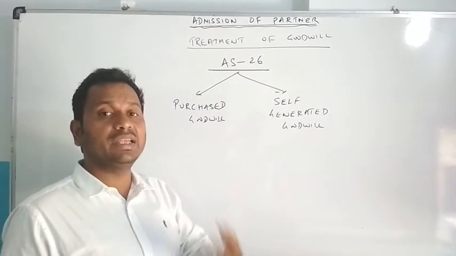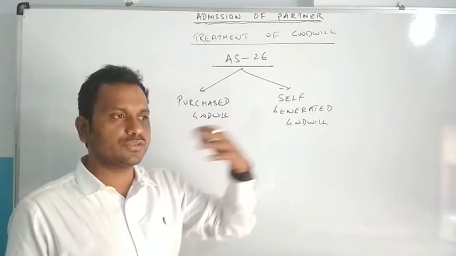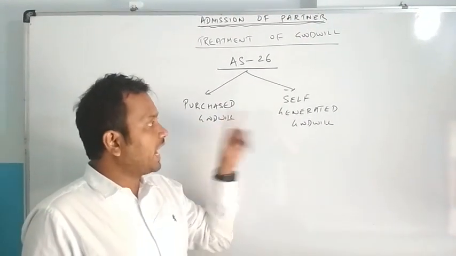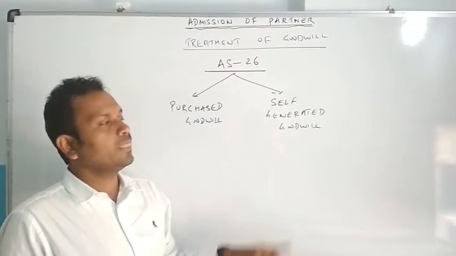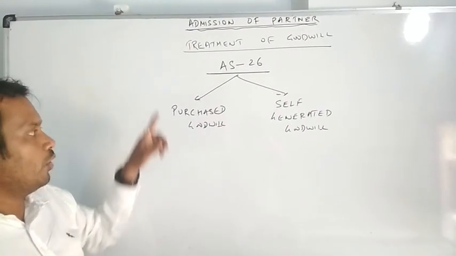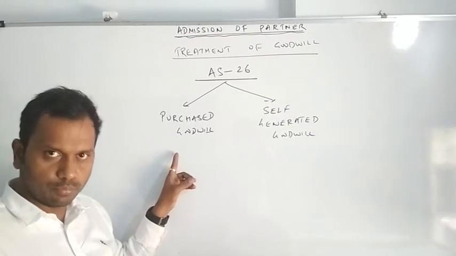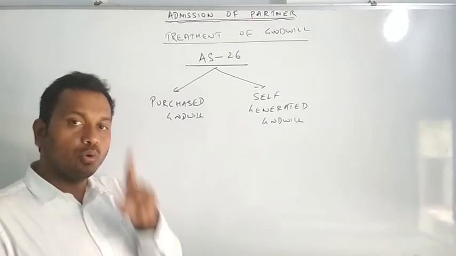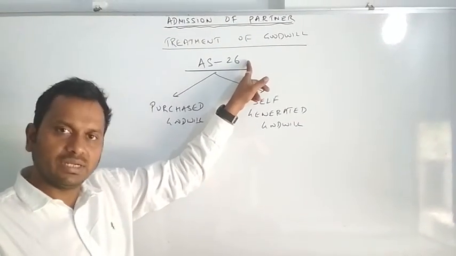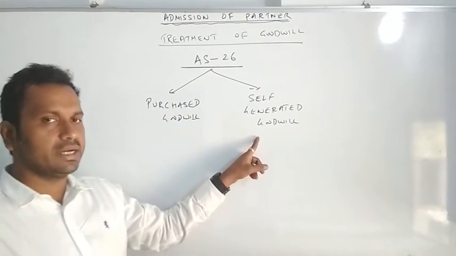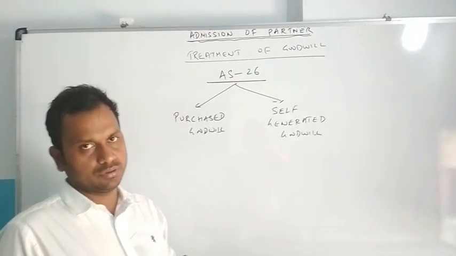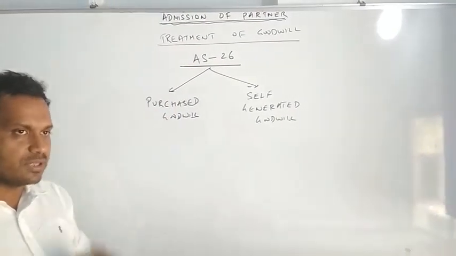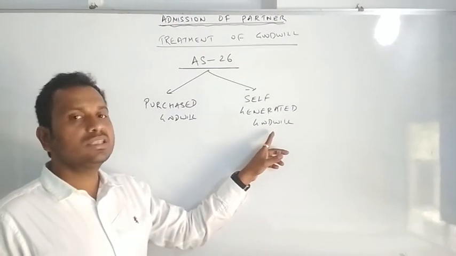But that goodwill which we have created on our own, we are running a business for a long period of time and we have created a name for ourselves in the market, that goodwill is known as self-generated goodwill. Now as per AS 26, only purchased goodwill can be recorded in the books. That means you can write goodwill in the asset side of the balance sheet only when it is purchased goodwill as per AS 26. If it is self-generated, you cannot write it in the books. As far as your 12th partnership topic is concerned, if nothing is mentioned, it is assumed that goodwill is self-generated.